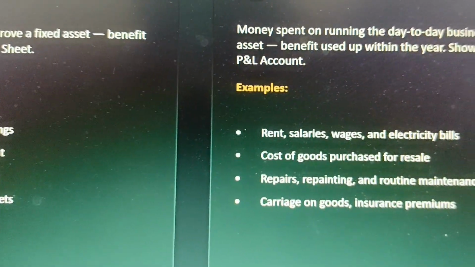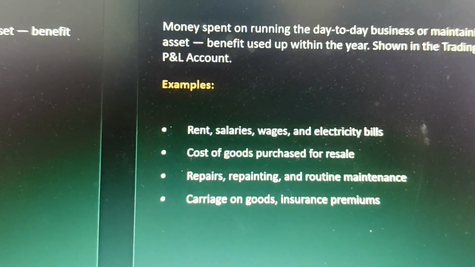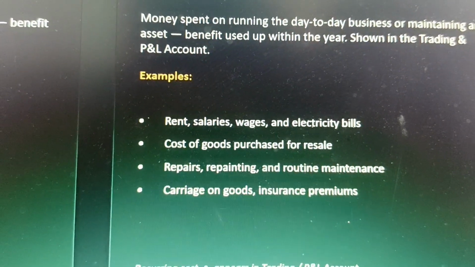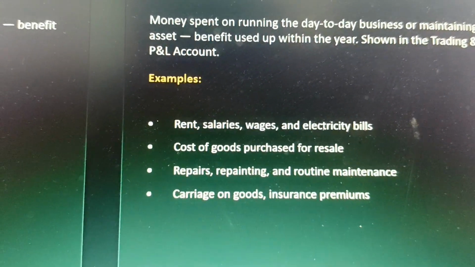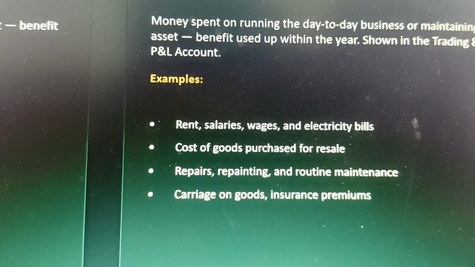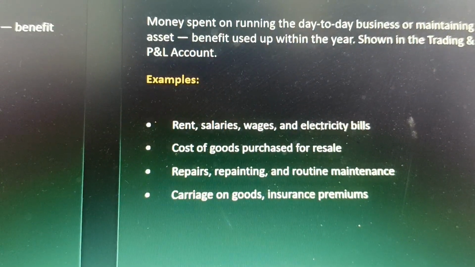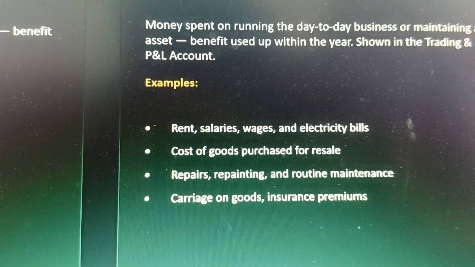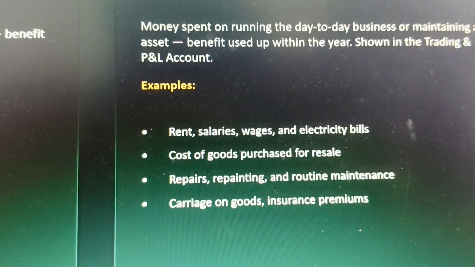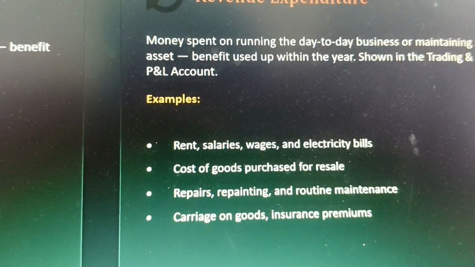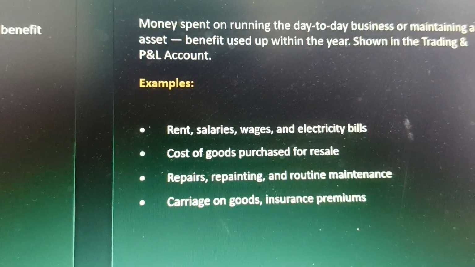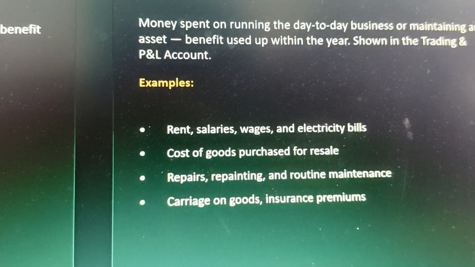Moving on to revenue expenditure, these are such expenses whose benefit is exhausted within the current year and therefore they are recurring in nature and do not result in the acquisition of any permanent assets. Now, this can be well explained through examples like payment of rent, salary, wages, electricity bills, cost of goods that are purchased for resale, any kind of repair, maintenance, and carriage on goods or insurance premium. Such expenses are adjusted in the trading and profit and loss account of final accounts.